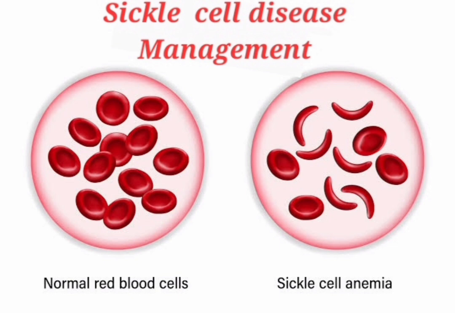Functional asplenia at the age of 1 year increases the risk of overwhelming infection by capsulated organisms. Treatment is full immunizations, extra vaccines, and prophylactic penicillin for life. Acute chest syndrome presents with severe chest pain, fever and cough. Treatment is admission to the ICU, oxygen, painkillers, warmth, hydration, IV antibiotics, macrolides and ceftriaxone, and physiotherapy. Stroke presents with hemiplegia and cranial nerve affection. Treatment is urgent transfusion. Others are priapism, avascular necrosis and aplastic crisis.